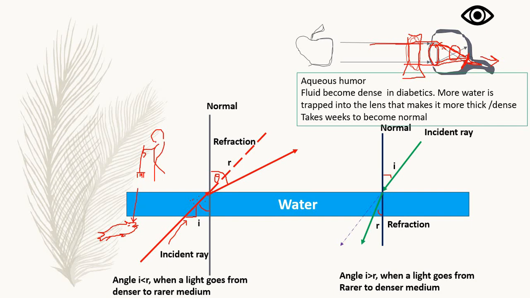But in fact, the light from here comes from a rarer medium, so it bends towards the denser one. If this is the perpendicular, rather than focusing here, it is bent here. That is why he is going to miss his prey, the fish, and cannot get it.